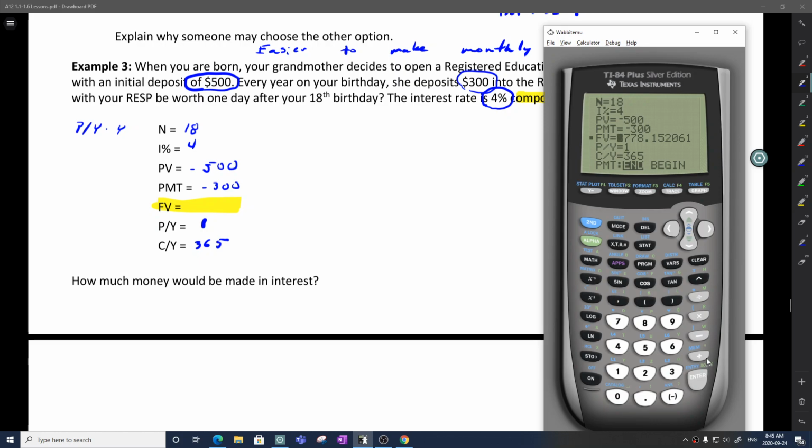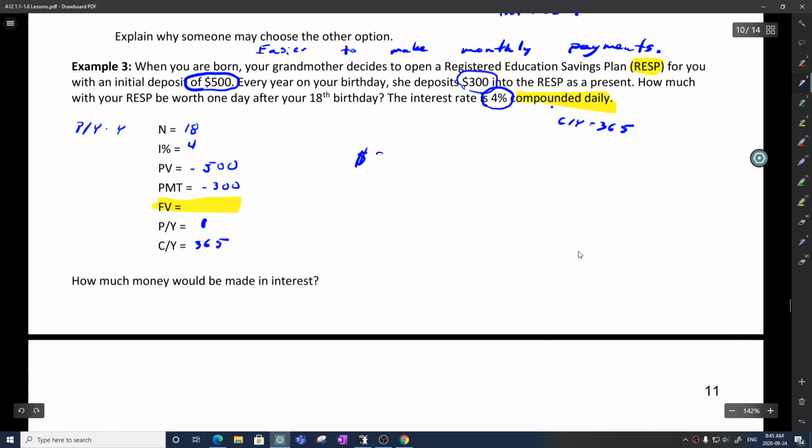At the end, I will have $8,778.15, and that is actually the correct answer here. So how much will it be worth one day after your 18th birthday? It's going to be worth this much.